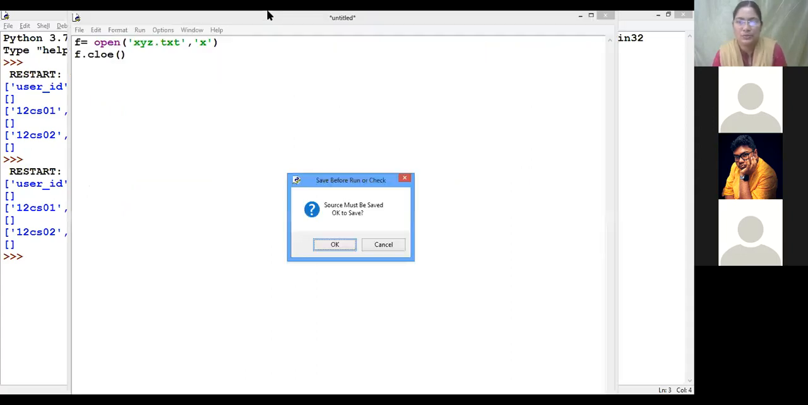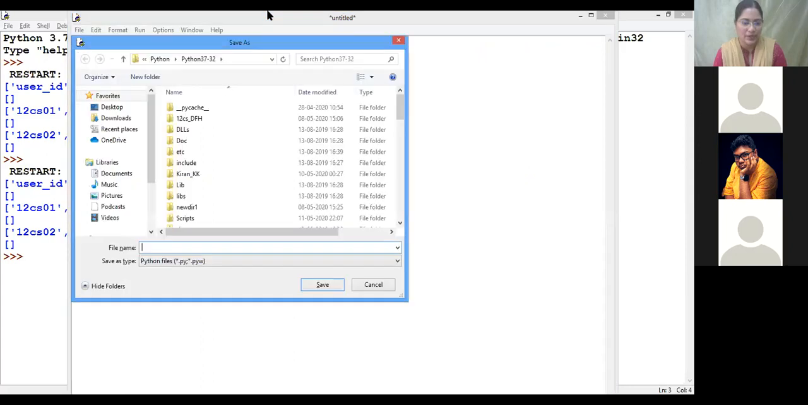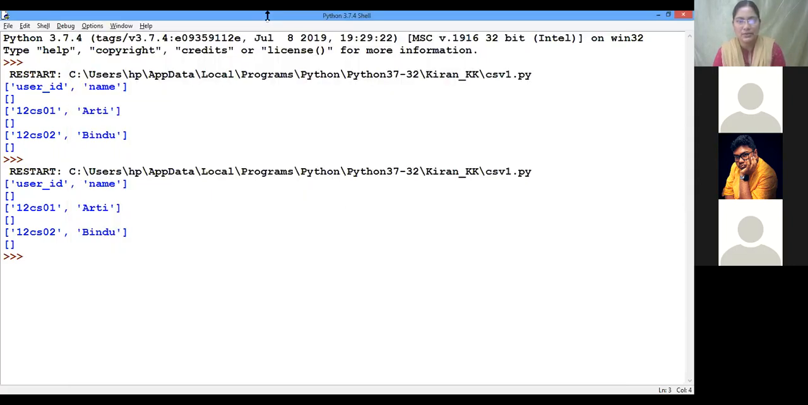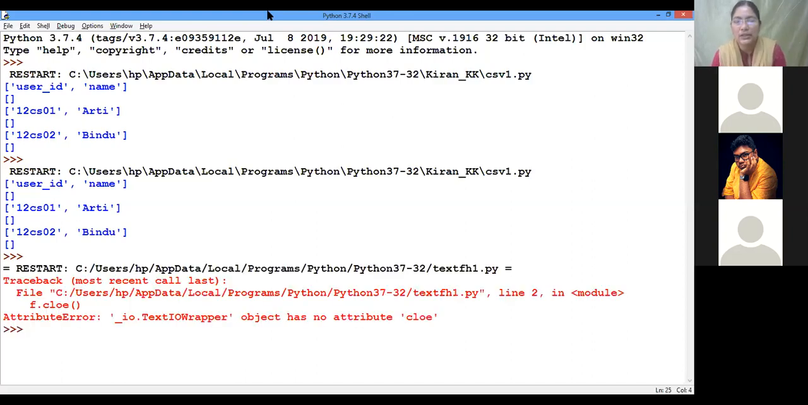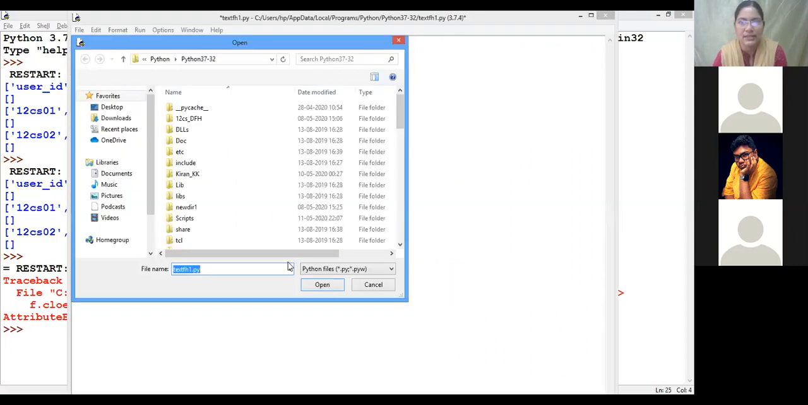So now source must be saved. Okay. So this is text file handling in the X mode, right? Today's first program. What is the error you can see? So it is returning a TextIOWrapper object, but it has no attribute close. Wait one second. Okay, so here close is not an object. Let me open and see whether xyz.txt exists in this folder.